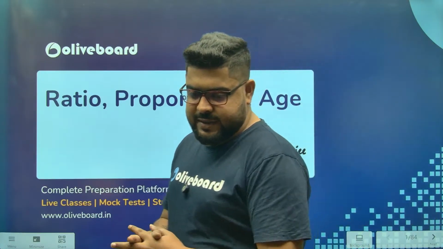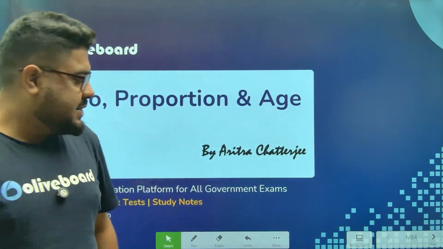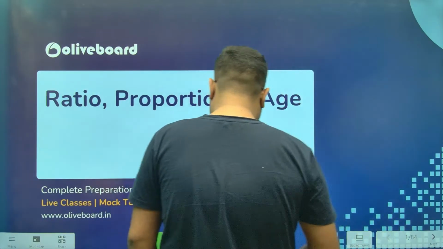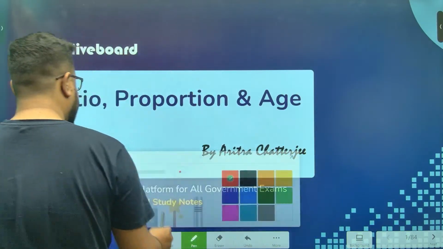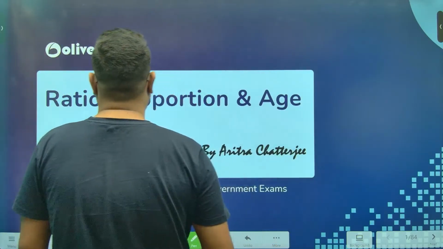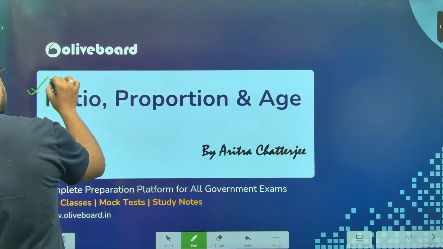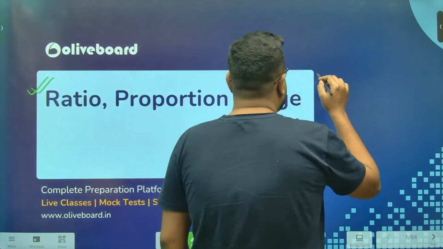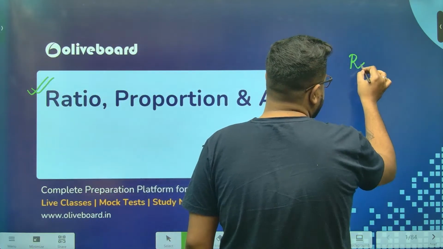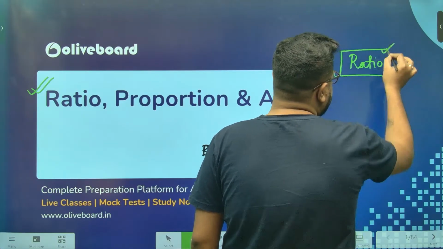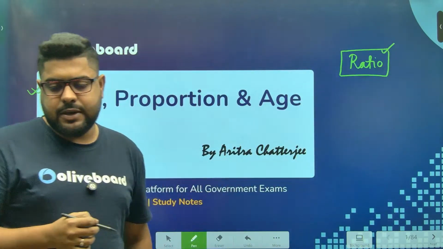Chalo sir. Let us then start with the class. We will today start with ratio proportion, again a very important chapter and one of the mother chapters. Don't learn ratio only because you need it for this particular chapter.